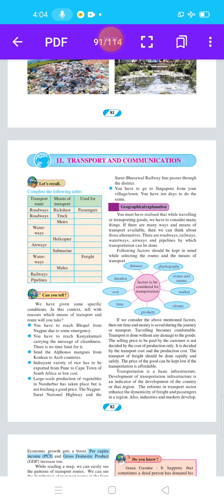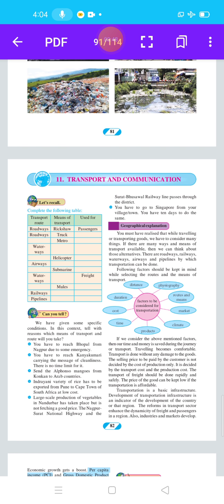Here let's recall, complete the following table. Here is given a table with transport route, means of transport and use for, in 3 categories. Complete this table. Roadways, rickshaw, passengers. Means of transport is rickshaw and used for passengers. Then the second point is roadways, means of transport, truck. What is the use of truck?